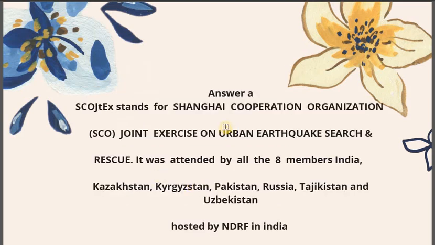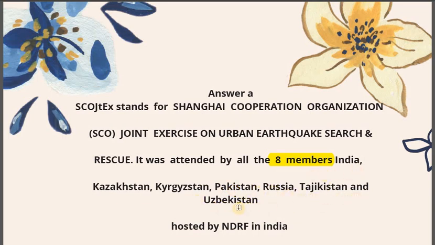So basically the answer is A. It was on earthquake search and rescue. SCO joint exercise stands for Shanghai Cooperation Organization joint exercise on urban earthquake search and rescue. What were all the nations that were party to it? 8. What were these? India, Kazakhstan, Kyrgyzstan, Pakistan, Russia, Tajikistan and Uzbekistan.